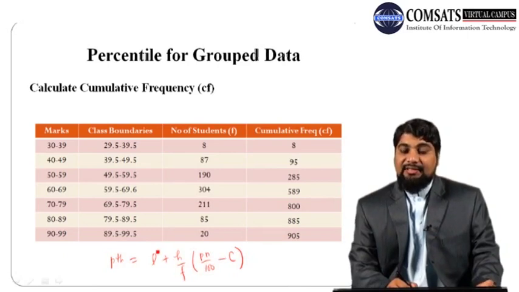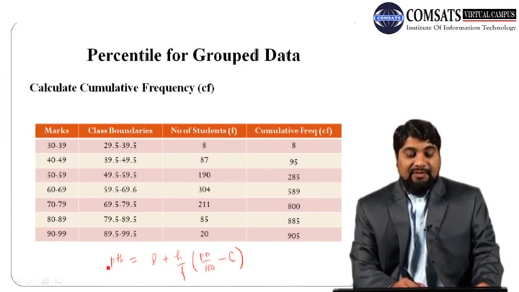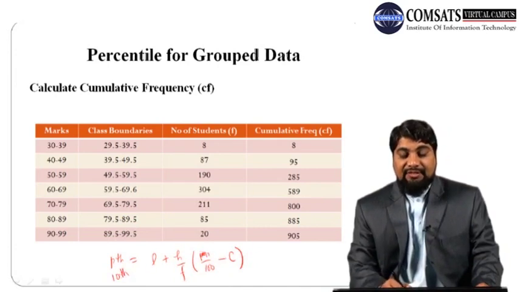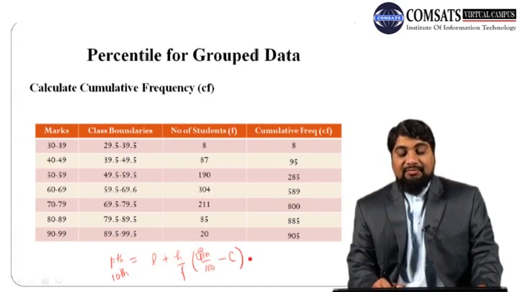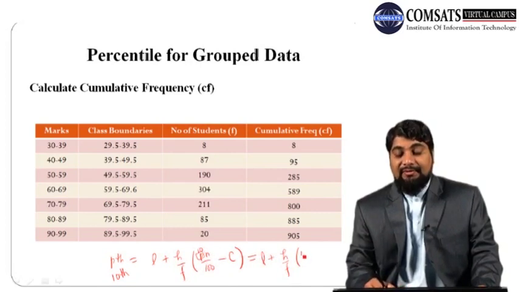In this example, we are interested in finding the 10th percentile, so we just replace P with 10. This formula will be simplified to L plus H over F times (10 n over 100 minus C).